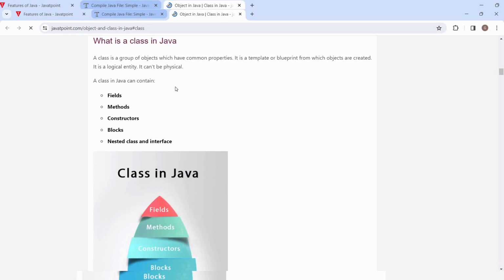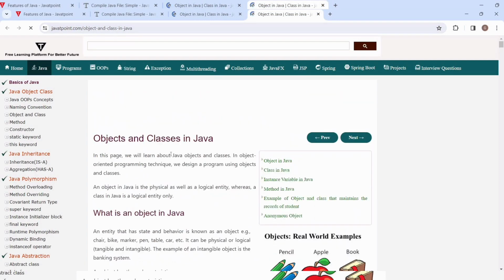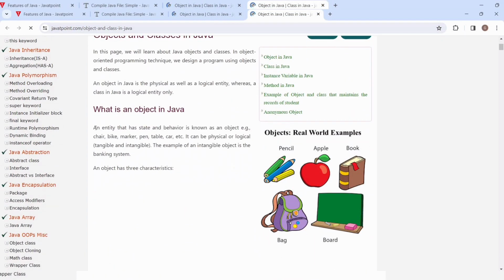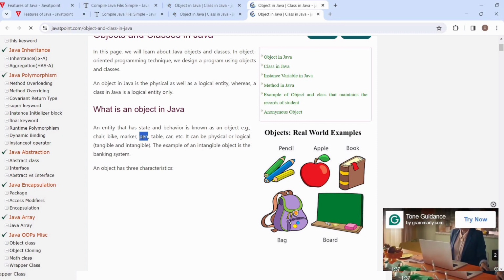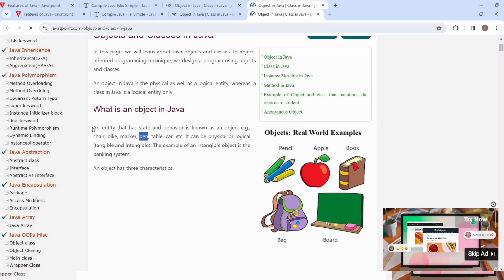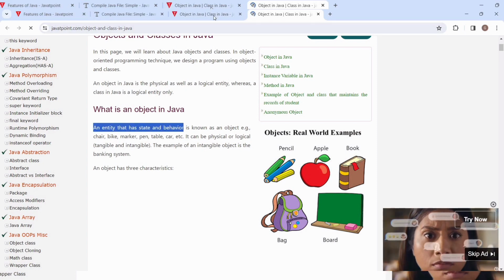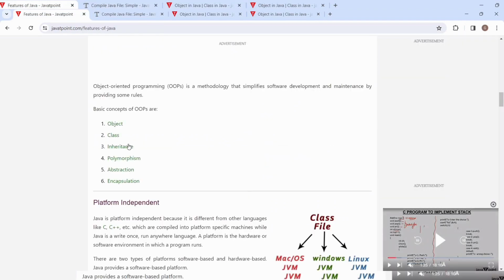Now what is an object? An object is an entity that has state and behavior. Like a pen: we write with a pen, that is its behavior. So an object is an entity that has state and behavior. A class is a group of objects. You have to remember this.